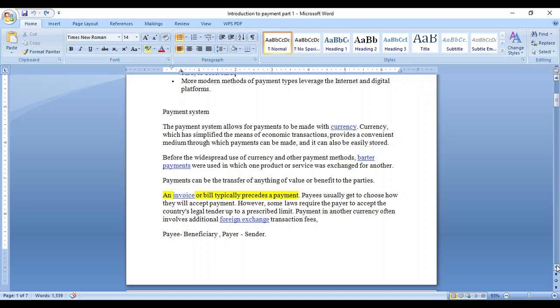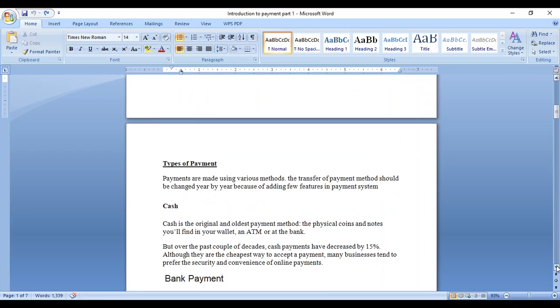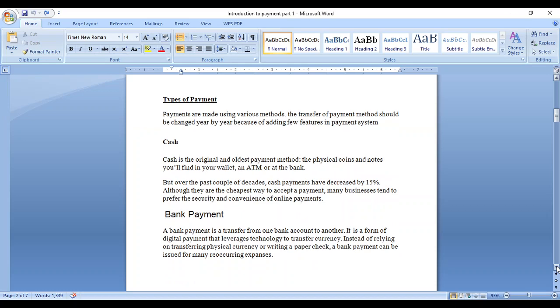Another way of payment is the invoice payment and foreign exchange payment. I will tell you what types of payment are available right now. First, cash payment. Suppose you collect physical coins or notes from the bank or ATM or any other mode. You give your inputs and collect your physical coins. That kind of payment we call cash payment. In old days they gave a check or a money order, and you went and approached the bank and collected the payment. Those kinds of payment we also call cash payments.